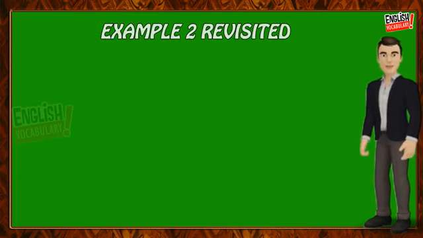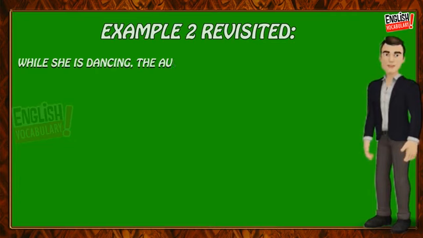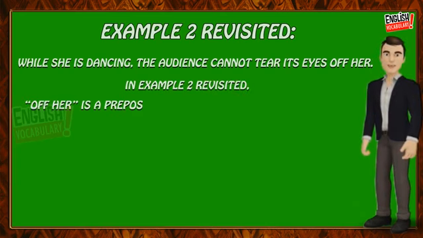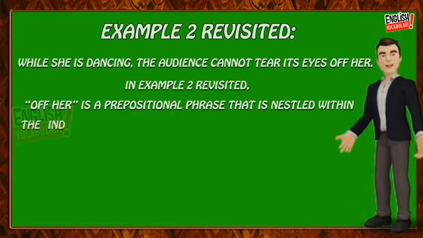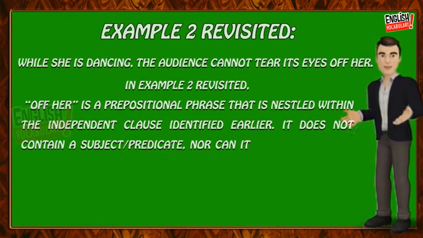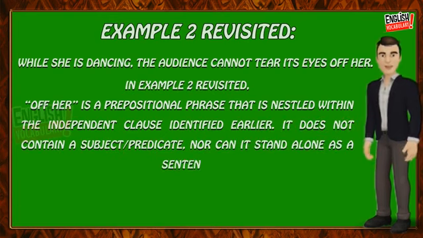Example 2 revisited. While she is dancing, the audience cannot tear its eyes off her. In example 2 revisited, off her is a prepositional phrase that is nestled within the independent clause identified earlier. It does not contain a subject, predicate, nor can it stand alone as a sentence.